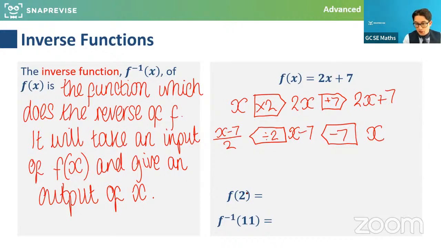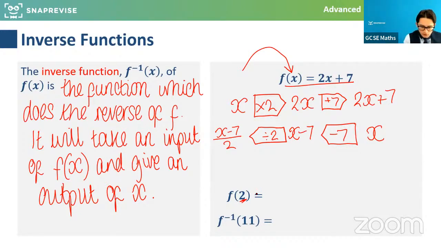So for f of 2, if I put 2 into the original function as my input, what would I get as the output? So 2 subbed into this function here, which doubles it and adds 7. What is this going to produce as the output? So f of 2 would produce what? If I take 2 as the input and sub it into the function, and welcome to anyone who's joined, it'd be great to hear any questions and answers as we go.